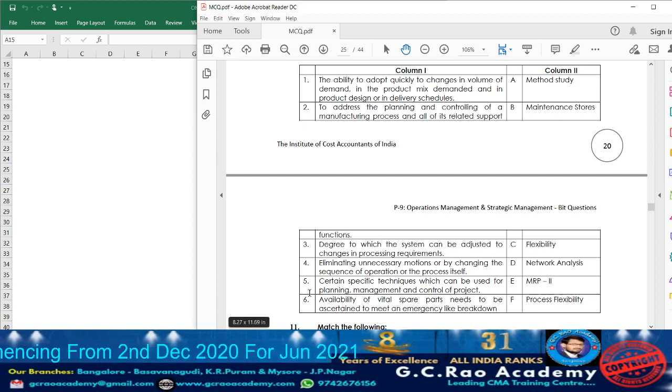Point number 5. What are they telling? Certain specific techniques which can be used for planning, management and control of a project, that we are going to call it as what? Network analysis.